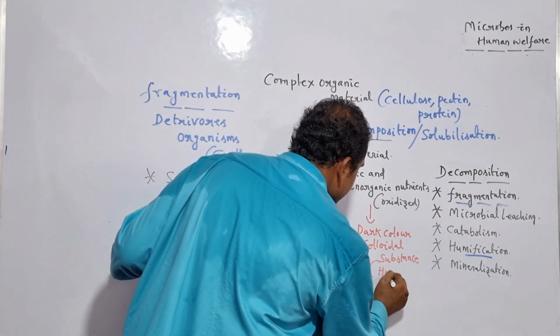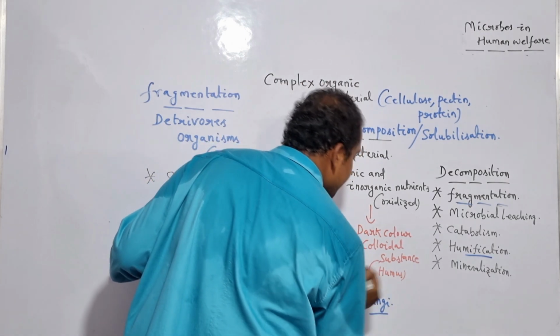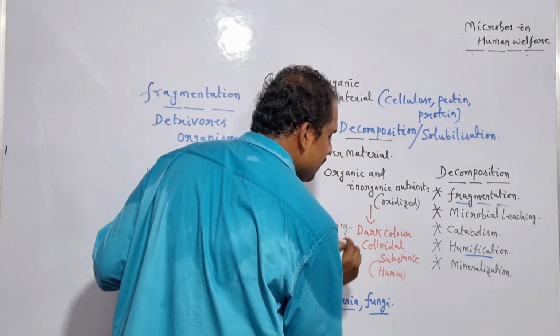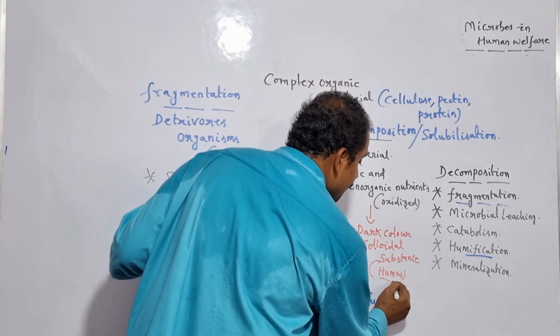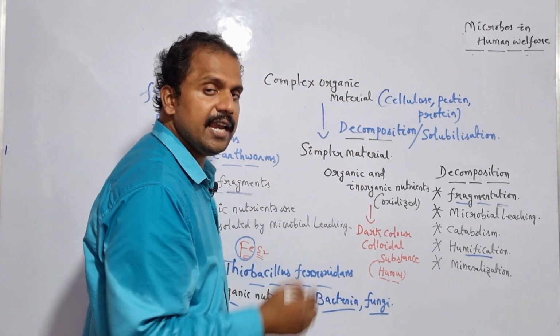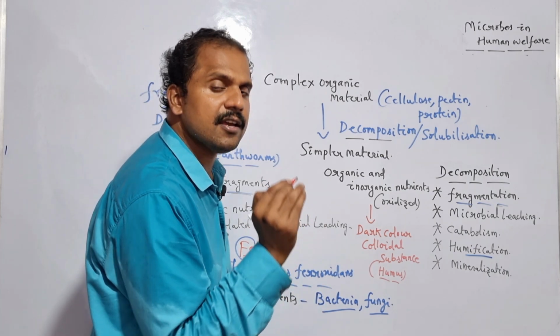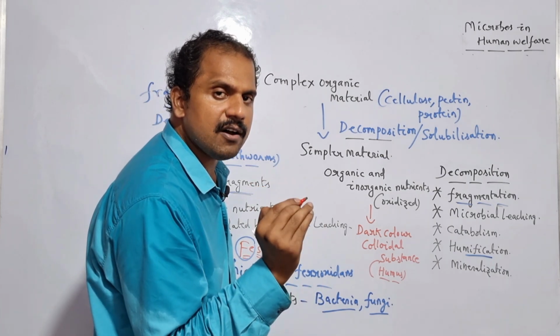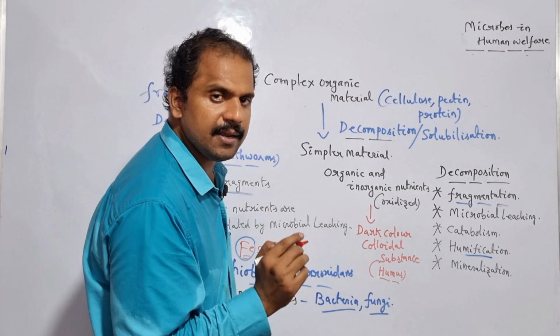Humus. So the specific process through which the production of humus takes place is termed as what? Humification. In order to regulate humification, most commonly the detritivorous organisms like earthworms play an important role.